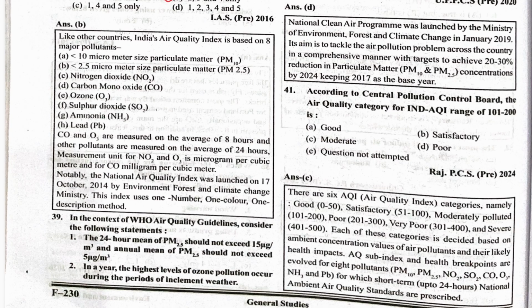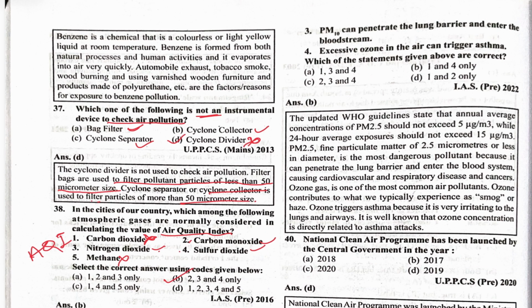Next one: in the context of WHO air quality guidelines, consider the following statements. The 24-hour mean of PM 2.5 should not exceed 115 microgram per meter cube, and the annual mean of PM 2.5 should not exceed 5 microgram per meter cube. In a year, the highest level of ozone pollution occurs during the period of inclement weather. And the third one is that PM10 can penetrate the lung barrier and enter the bloodstream.